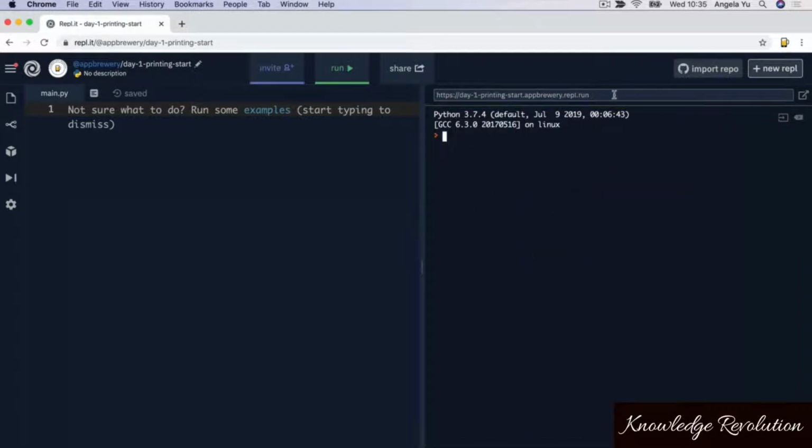Now, another really cool feature of Replit is they'll actually create a web address for your console output. And this is how in the last lesson you were able to see me run a version of the final code that we'll write at the end of today, and you were able to play around with it because of this feature. So you can share this with your friends once you've built apps or projects, and they'll be able to use and experience what it is that you've made.